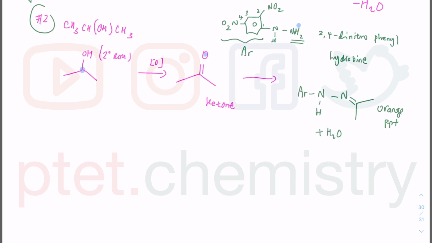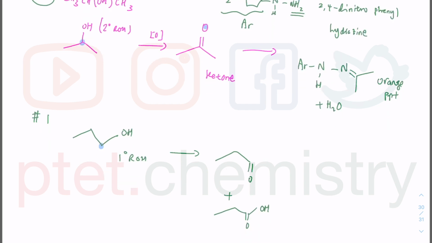Let's check option 1. Option 1 has CH3, CH2, CH2OH. This is a primary alcohol. The carbon with the OH is bonded to one other carbon. So what happened then is, well, I guess you could produce aldehyde. Or of course, you could also produce carboxylic acid. So you could produce propanal and also propanoic acid. It's a mixture of both. But if you produce this one, in addition to this one, you would at least form the exact same thing again.